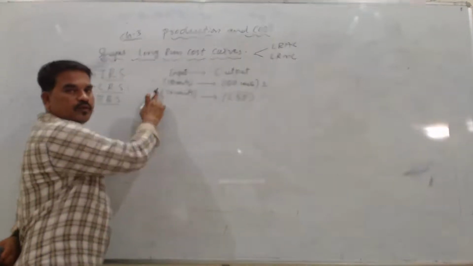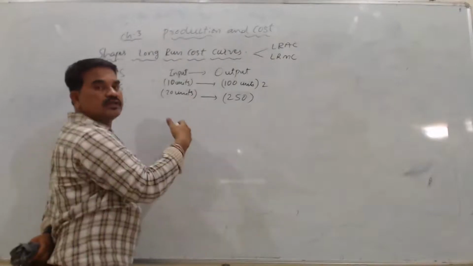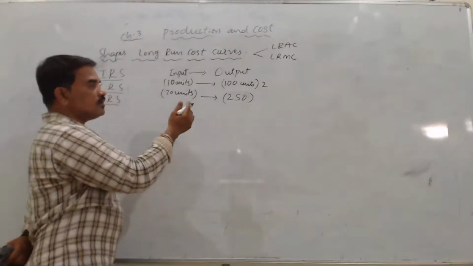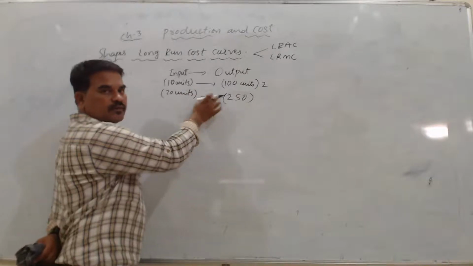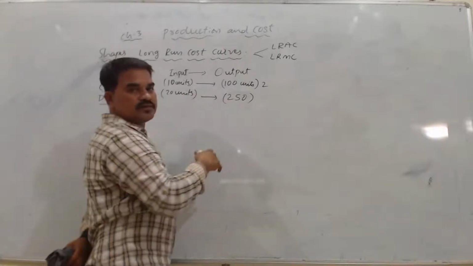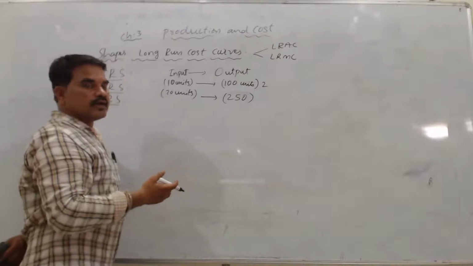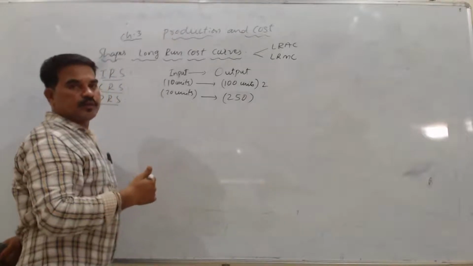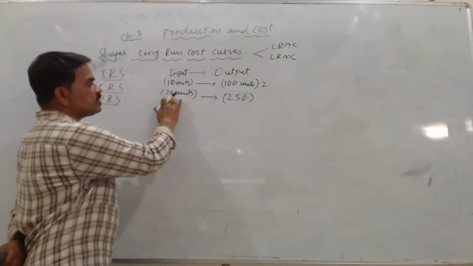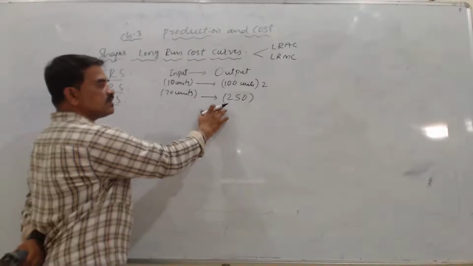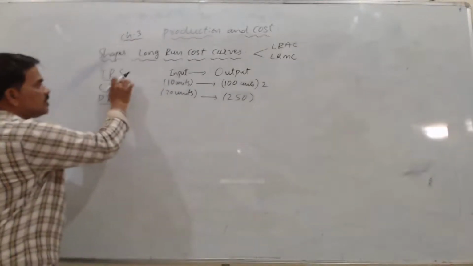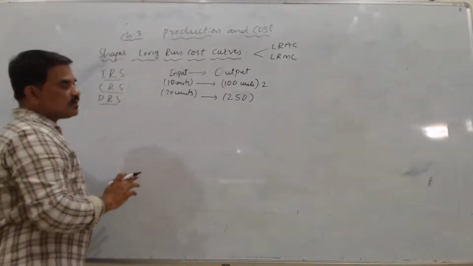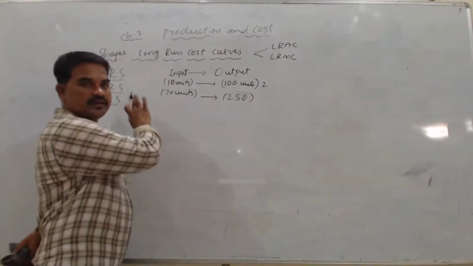When I double the input, if my output is more than double, then it means that the proportional increase, whatever I am getting, is greater. At a greater proportion, I am getting the output. At whatever rate I increased, I got the output at a higher rate than that. If it is like that, we call it increasing return to scale. This we already discussed and understood.